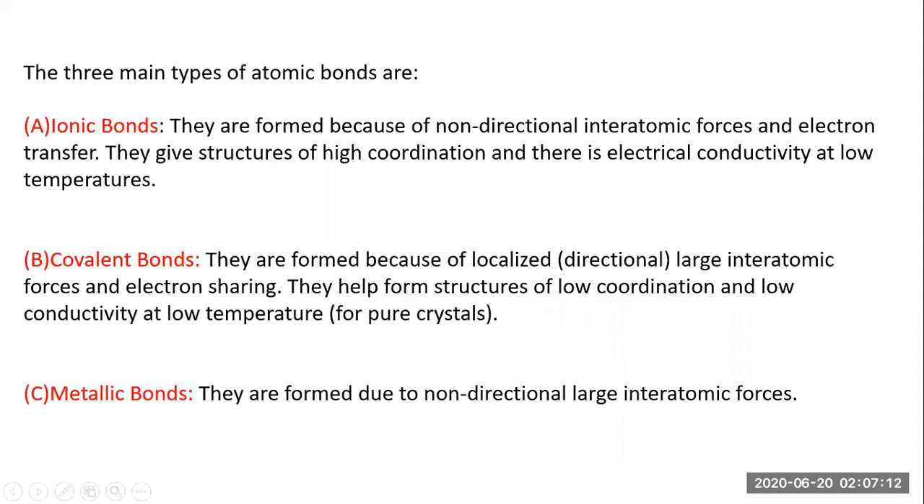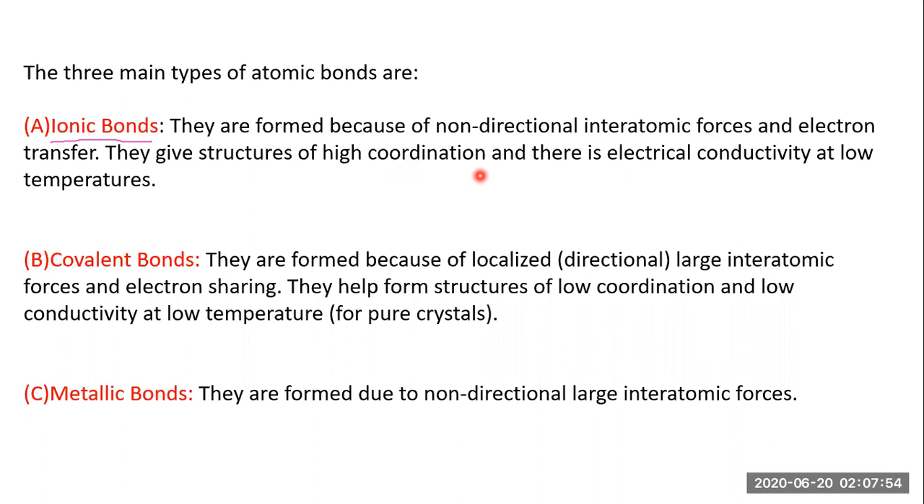So the three main types of atomic bonds are what we are studying, and we are keeping some points in front of you. What are they exactly? Let's study. The first bond is the ionic bond. What is an ionic bond? It is formed because of non-directional inter-atomic forces and electron transfer. They give structures of high coordination, and there is electrical conductivity at low temperature.